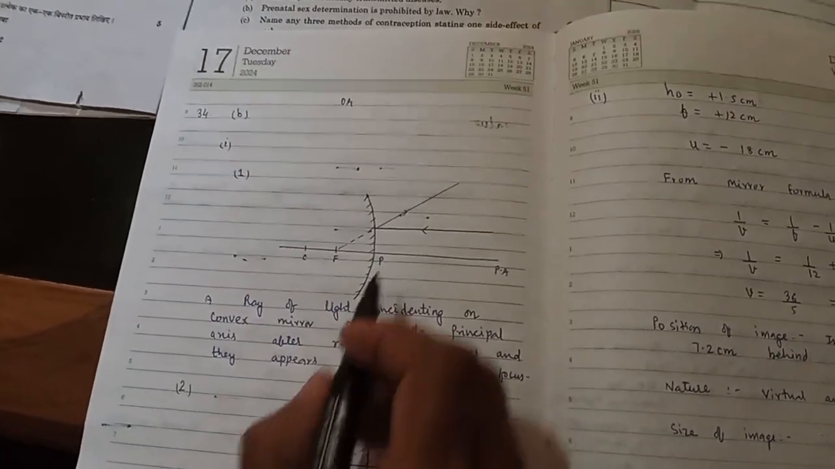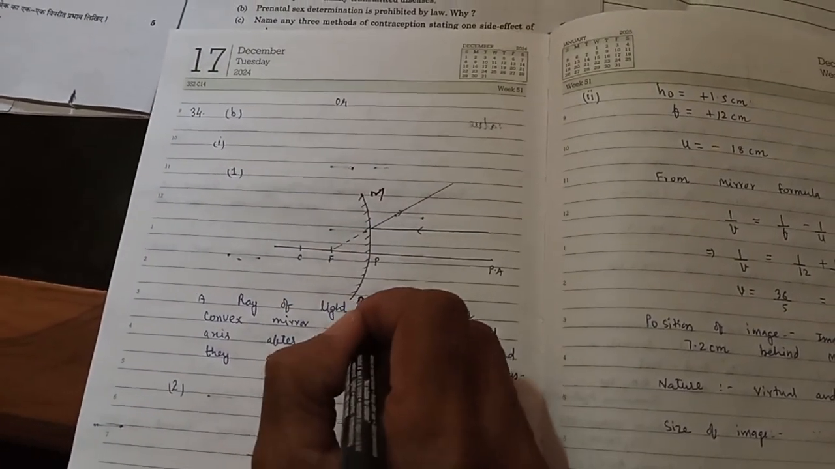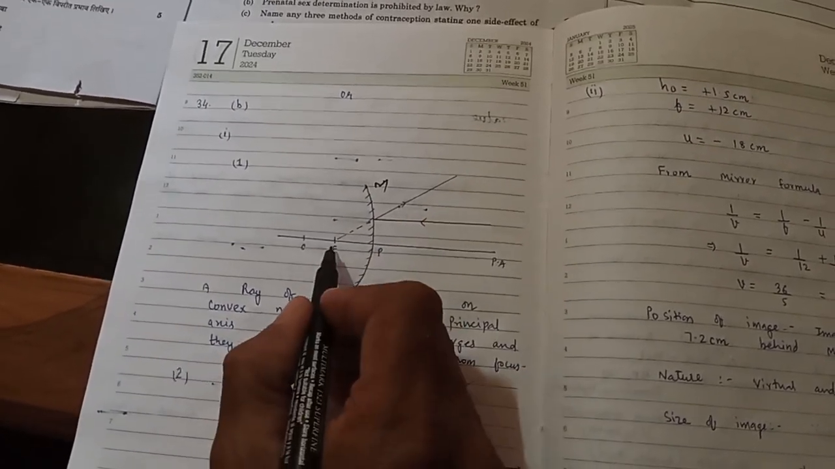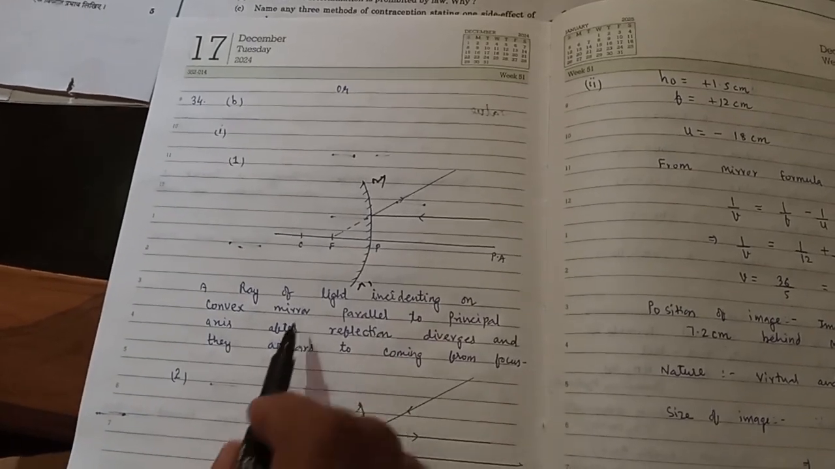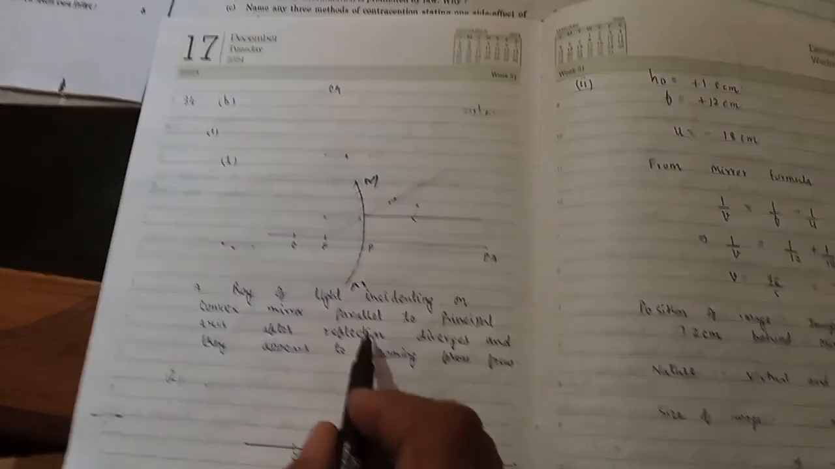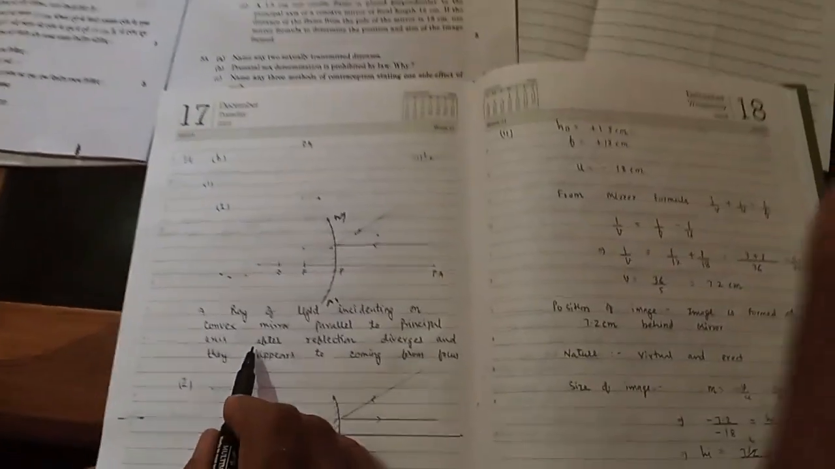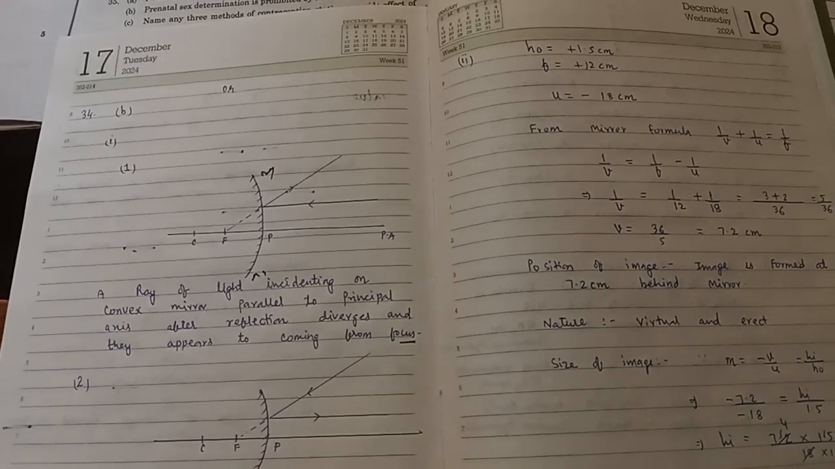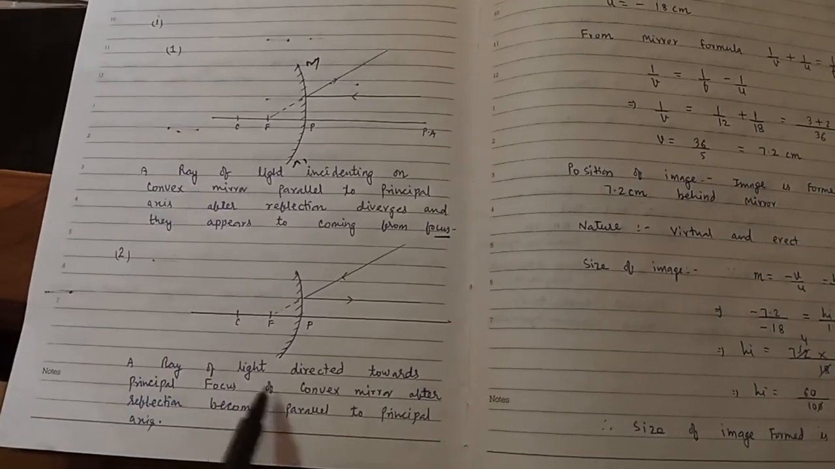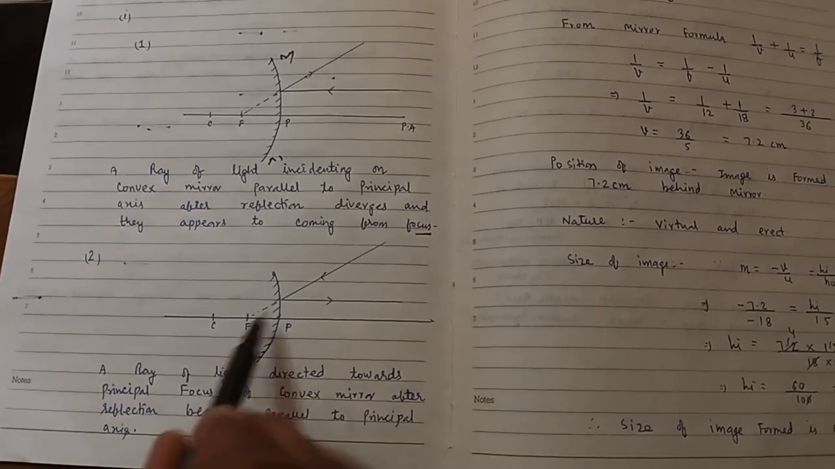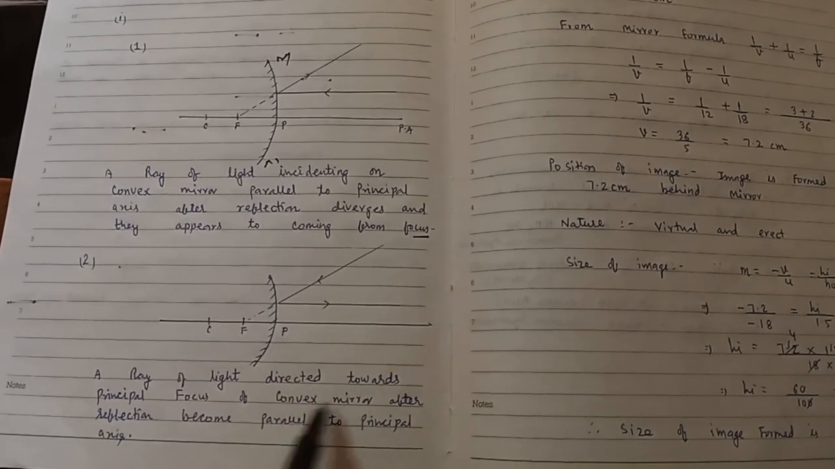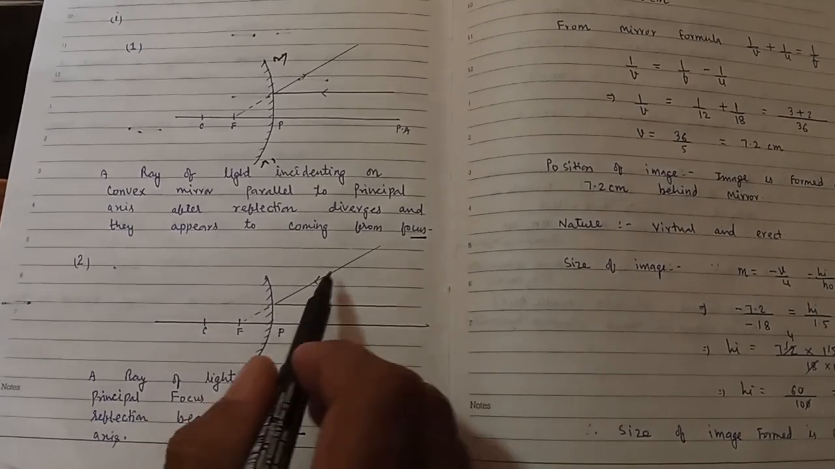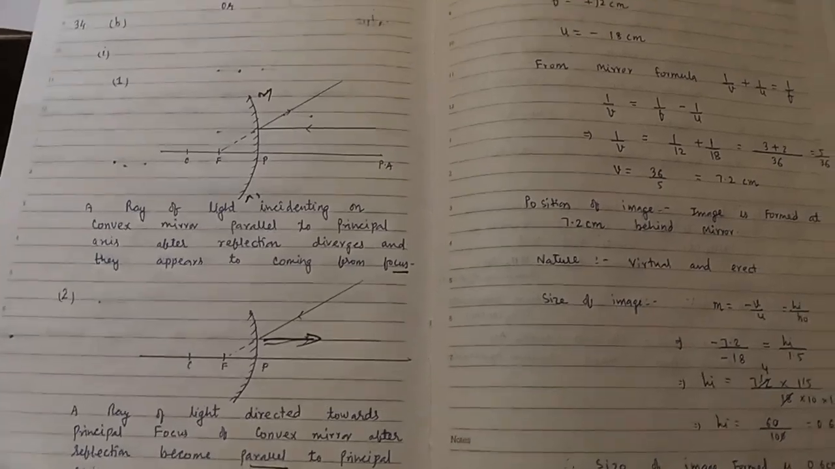Mirror is this one, M and N, you can write mirror, and the pole is this one. So when the ray comes, after reflection it appears to come from F. So in this way we can write: a ray of light incident on the convex mirror parallel to the principal axis, after reflection, diverges and appears to come from the focus. Second, a ray of light directed towards the principal focus, after reflection from the convex mirror, becomes parallel to the principal axis like this. You can see why it becomes parallel.